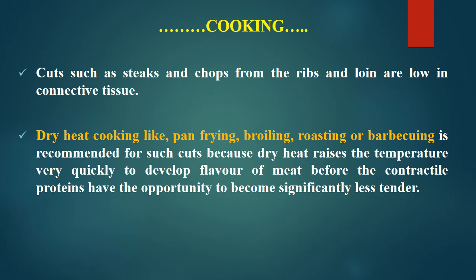So in such case, dry heat cooking is preferred, like pan frying, broiling, roasting or barbecuing, because all these methods are done very quickly. Here the dry heat raises the temperature very quickly to develop the flavor of meat, and the contractile proteins won't get much time for creating that less tender effect.